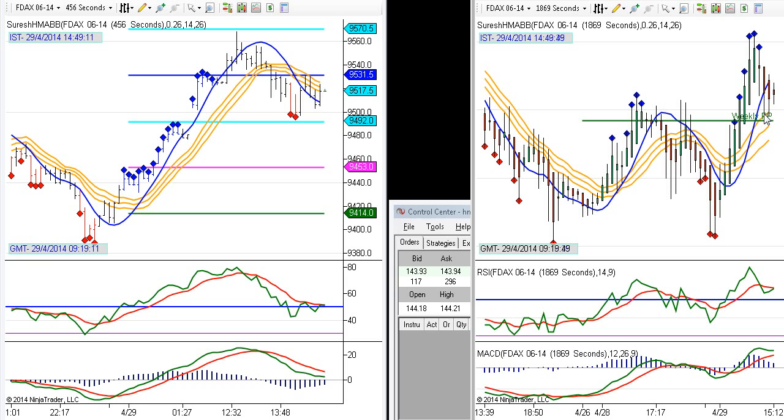The price has started trading in between HMA and Bollinger Bands. I don't want to come to any conclusions at this hour, but this is a warning signal for us. So we are going to position ourselves in the lower time frame in such a manner that when we make an entry, we know where to stand.